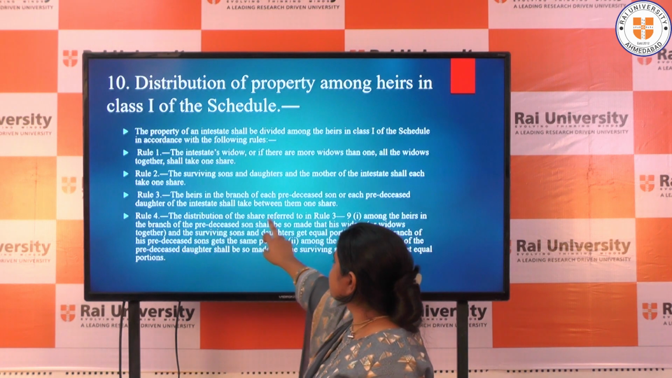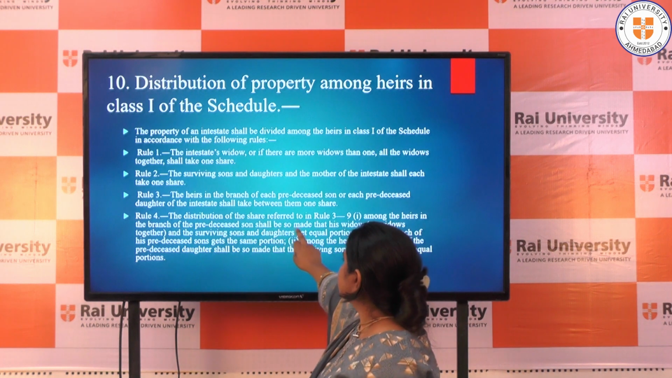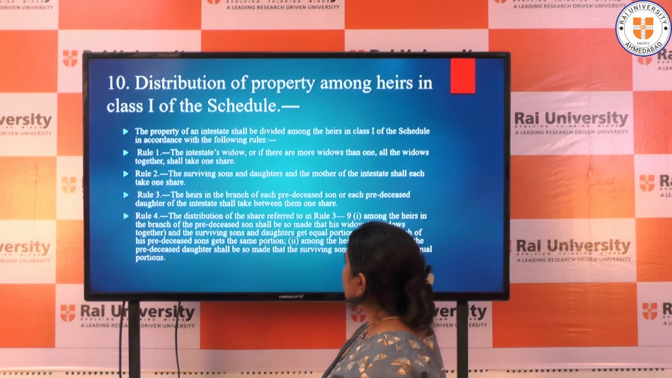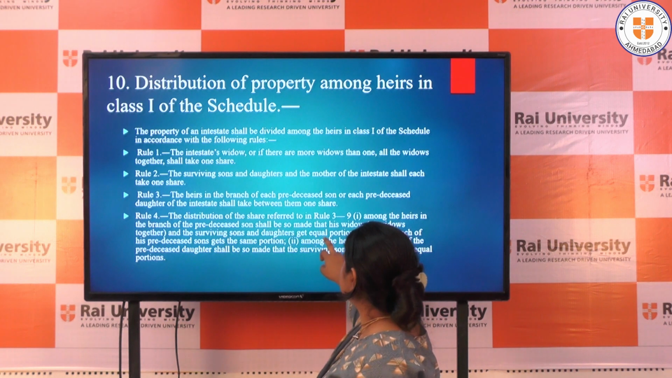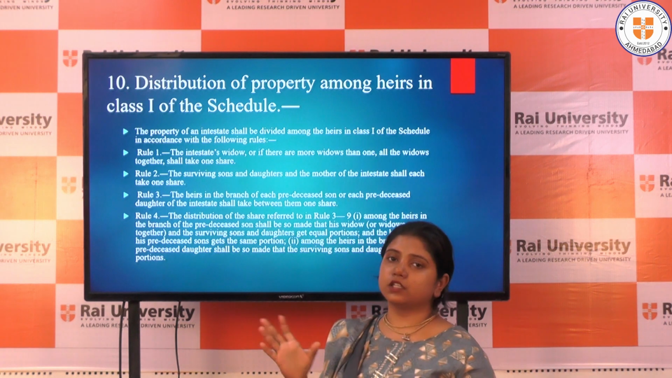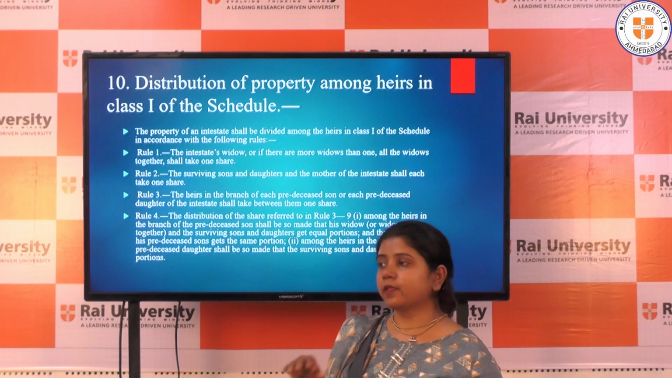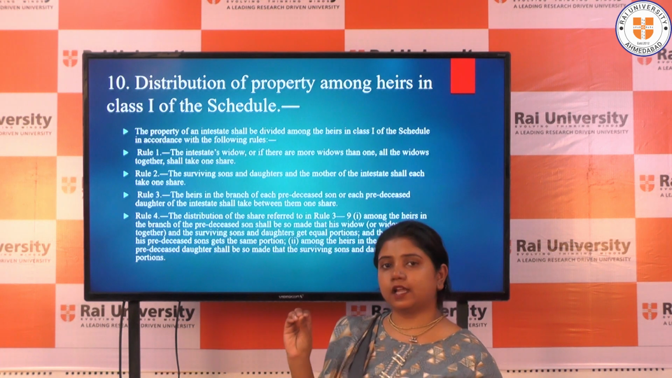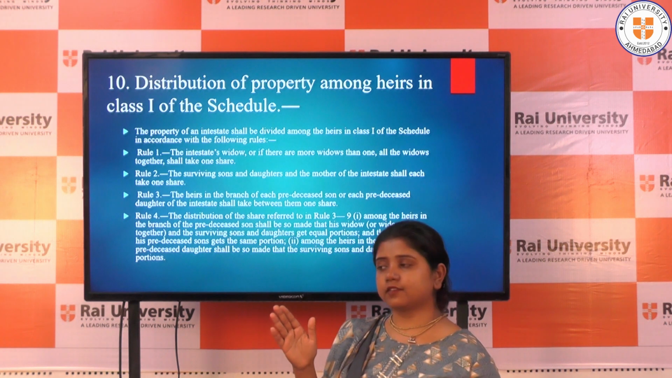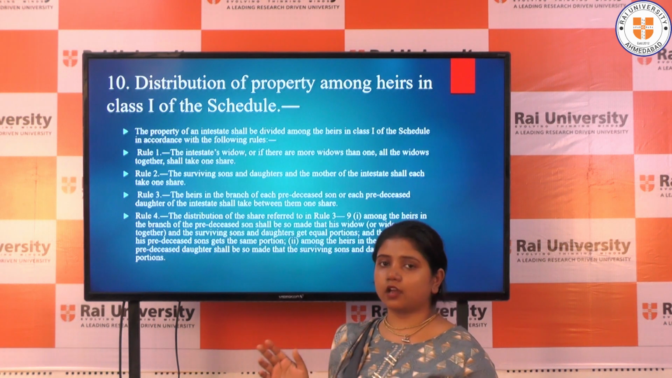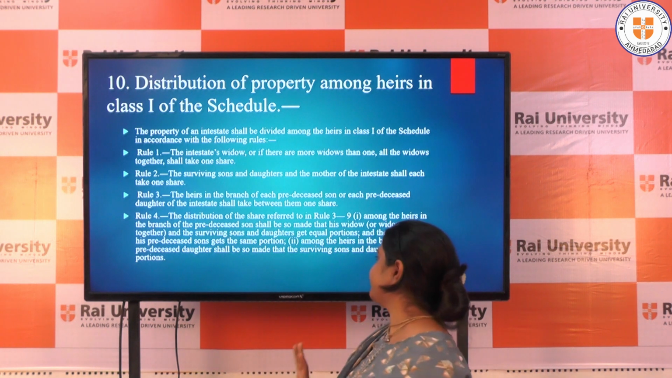Next is Rule 4. The distribution of the share referred to in Rule 3 among the heirs in the branch of the predeceased son shall be so made that his widow or widows together and the surviving sons and daughters each get an equal portion. So if there is a predeceased son, one share will belong to that branch, and that one share is considered the whole property. In it the widow of that predeceased son will take one share, and the daughters and sons will take one share each, in such a way that the property is divided equally among all of them.